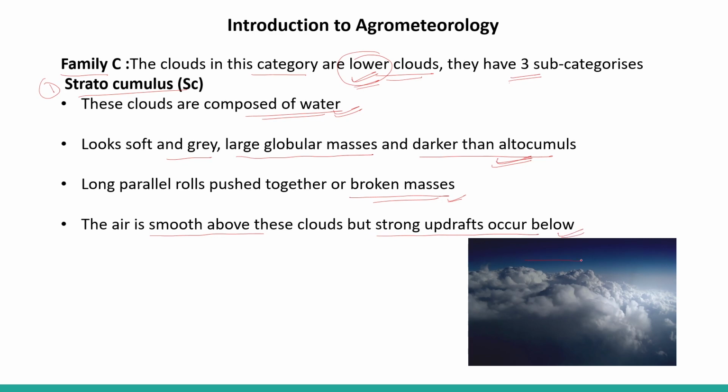So air above these clouds is smooth, right? Smooth air. But it is very strong below these clouds. It is very strong. Okay. So this is the peculiarity of this particular cloud.